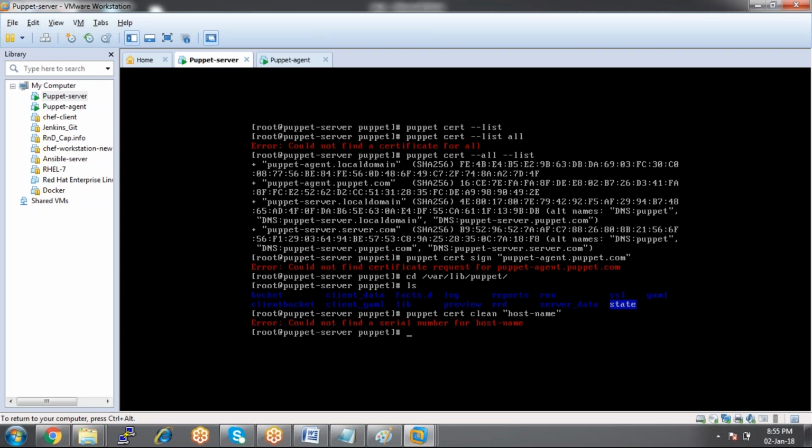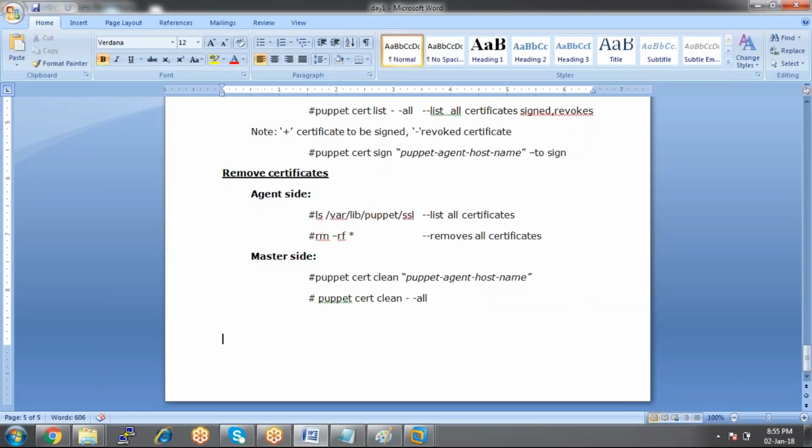And if you go for puppet cert clean --all, all the certificates will be removed. Then you can regenerate the certificates.